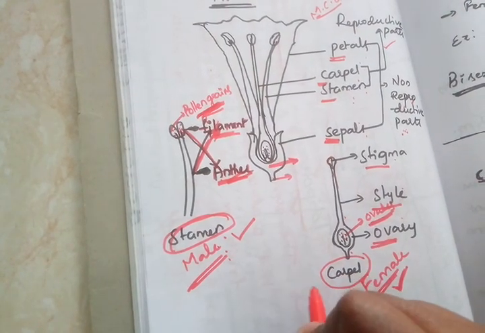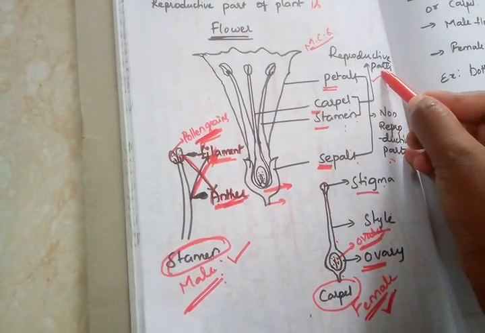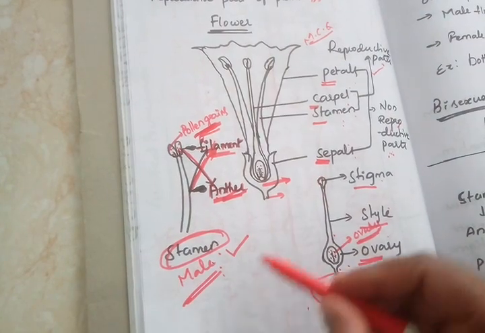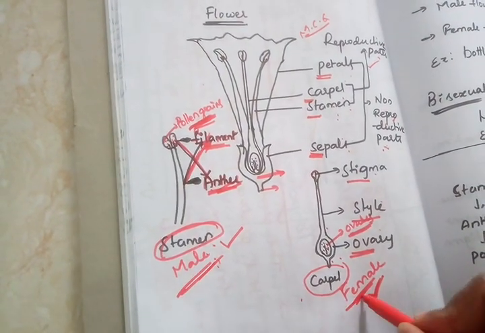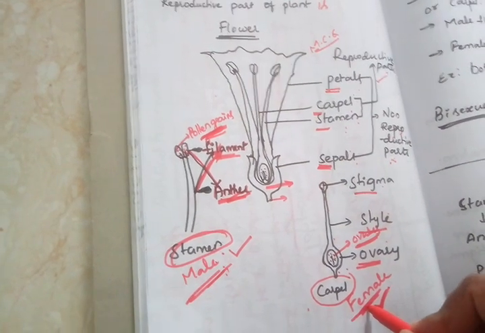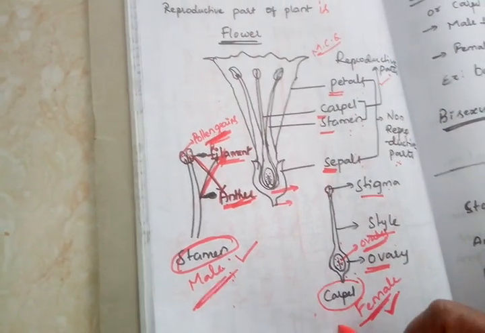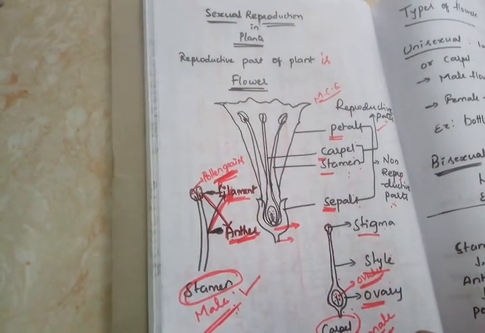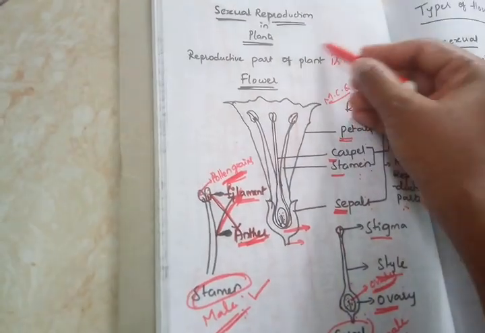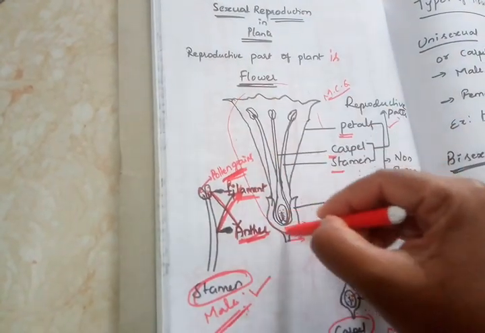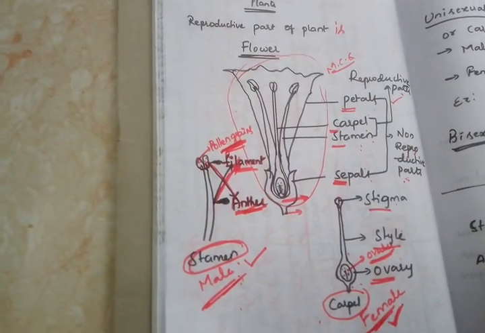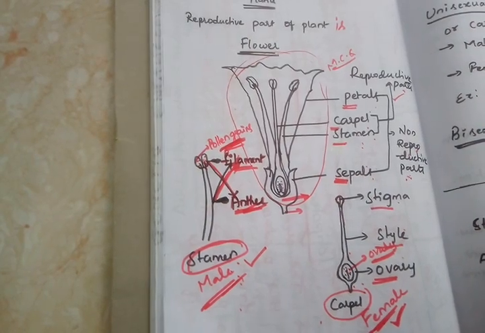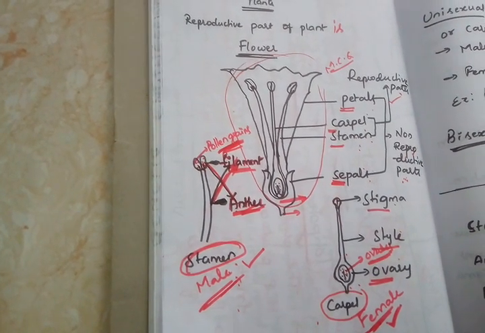Okay, these stamen and carpel are the reproductive parts of the flower, and in that especially stamen is the male reproductive part and carpel is the female reproductive part. Here male is involved and female is involved for the reproduction process, so that is why it is a sexual reproduction process. So the main reproductive part of the plant is what? Flower. Okay, now for a better clarity, we will see the natural flower once.